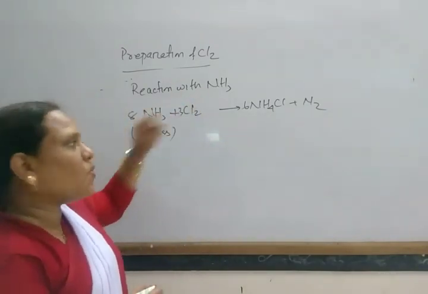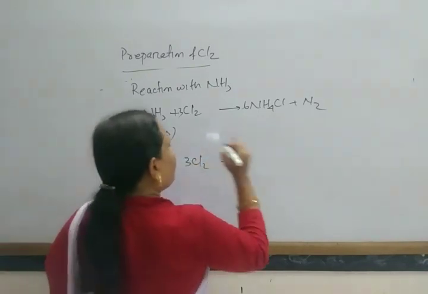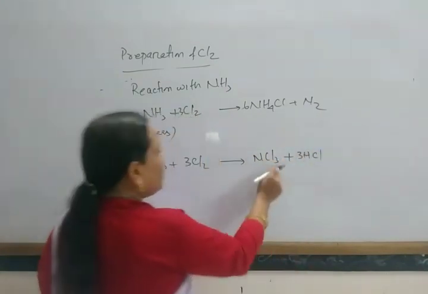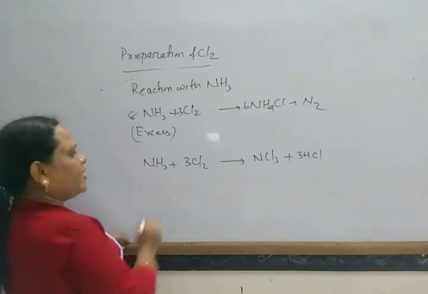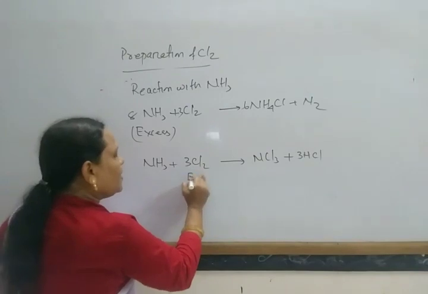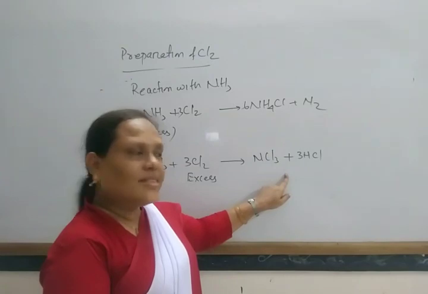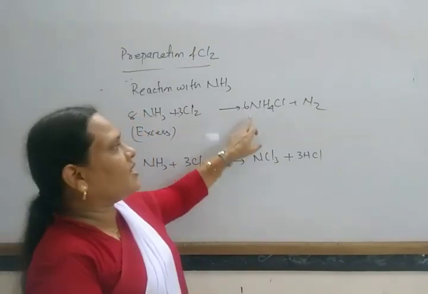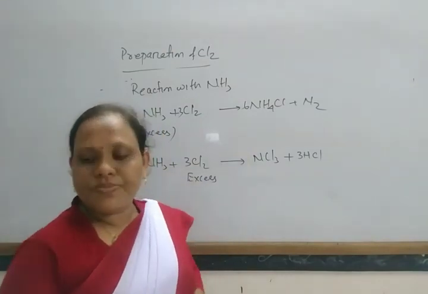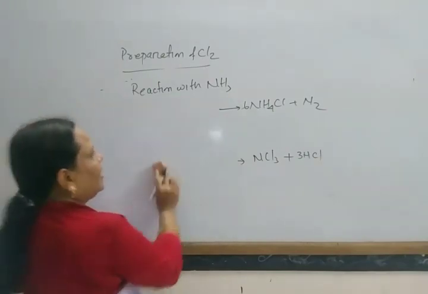But if excess chlorine is taken, NH3 plus 3Cl2 gives NCl3 plus 3HCl. Nitrogen trichloride is formed. So when chlorine is in excess, it forms NCl3, but when ammonia is in excess, it forms NH4Cl. This NCl3 is used as an explosive.